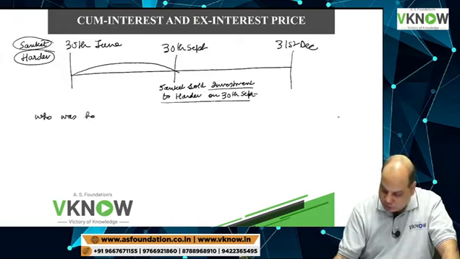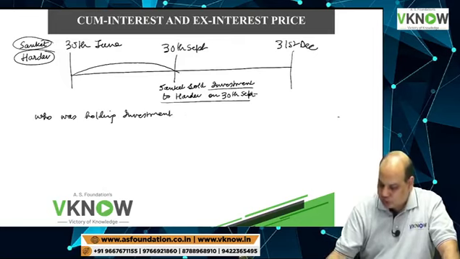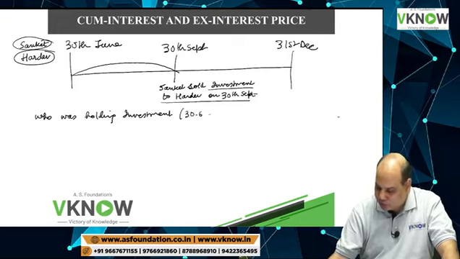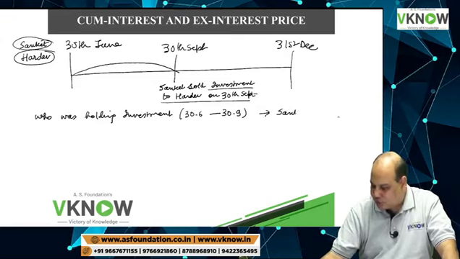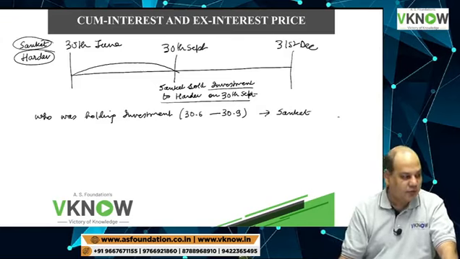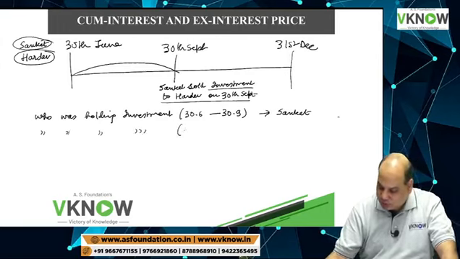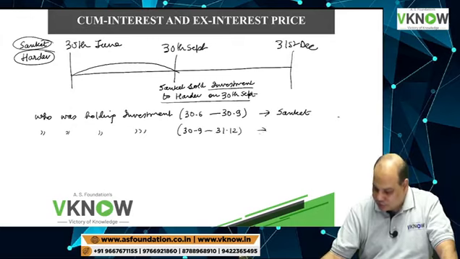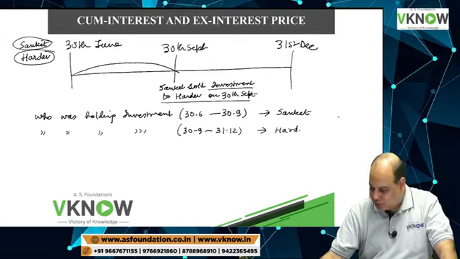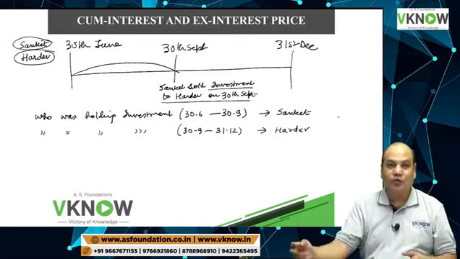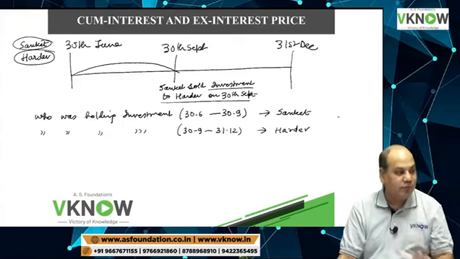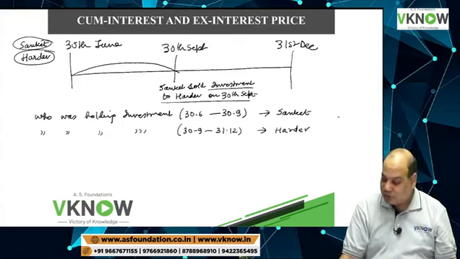So your answer will be Sanket. Sanket was holding. Who was holding the investment from 30th September to 31st December? So your answer will be Hardev, assuming Hardev has not sold further and is still holding the investment.